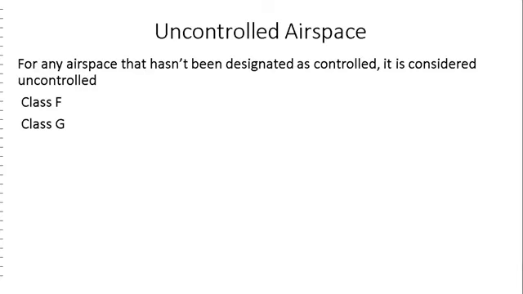Uncontrolled airspace, for any airspace that has not been designated as controlled, is known as uncontrolled airspace. Class F and Class G are under uncontrolled airspace.